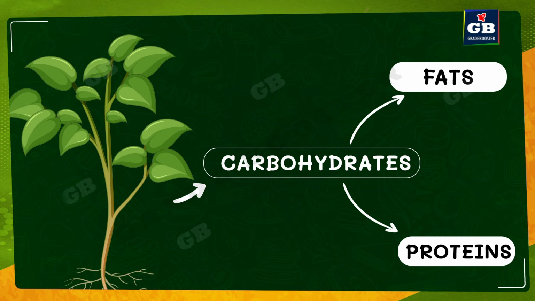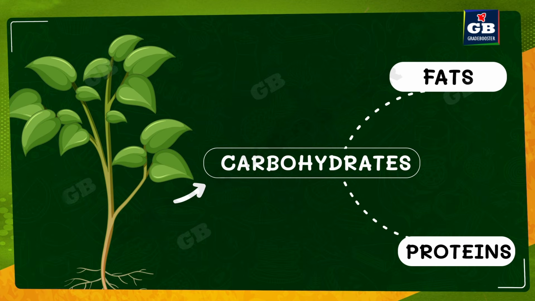So how is this possible? A plant first makes the carbohydrates. Later, these carbohydrates are converted to fats and proteins in the body of the plant. That means a plant first prepares the food in the form of carbohydrate, and later these carbohydrates are converted to fats and proteins and vitamins and other materials.